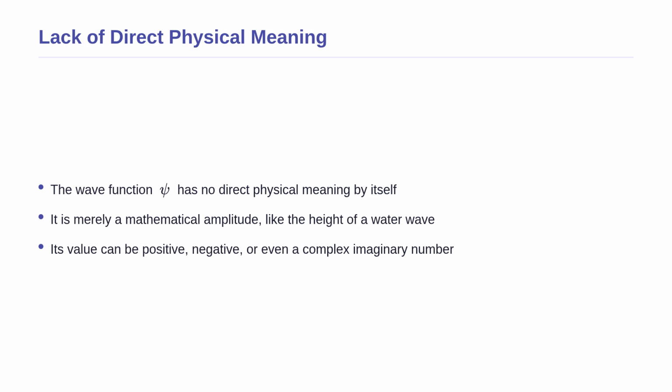It is merely a mathematical amplitude, much like the height of a water wave. Its value can be positive, negative, or even a complex number involving imaginary parts. Because we cannot measure a negative or imaginary probability in the real world, the wave function alone cannot tell us the exact location of an electron.